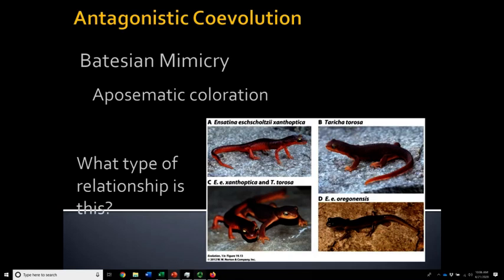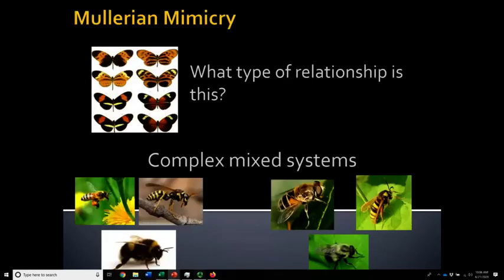Okay? Now, monarch butterflies and viceroy butterflies are another good example of that. It's just a simple one-to-one. There's only one toxic model and one mimic, but still, Batesian mimicry is antagonistic. Now, there are other types of mimicry also, and we're going to learn about Müllerian mimicry.